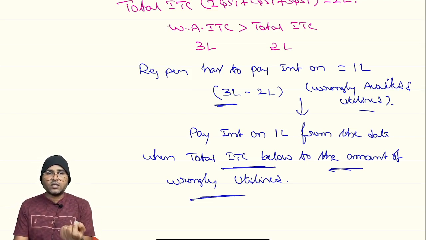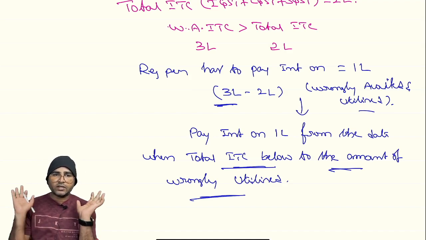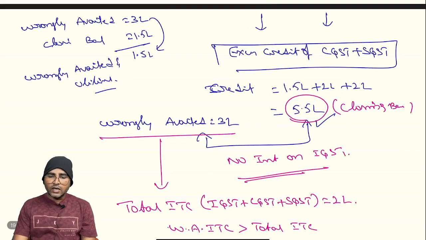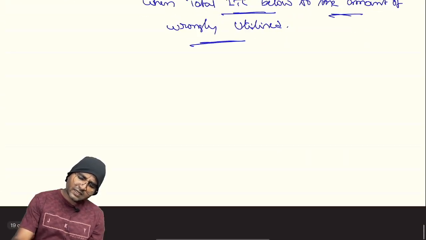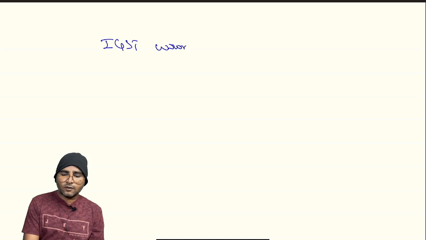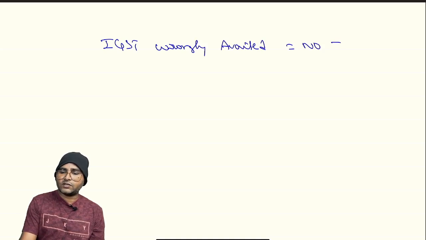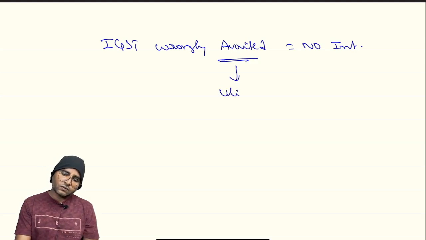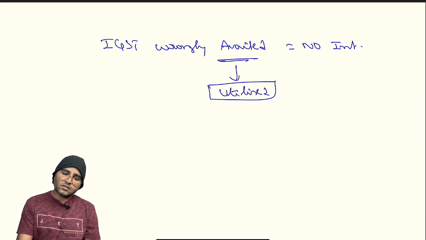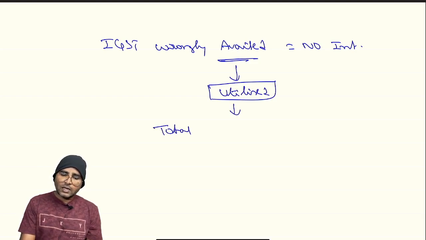From that date onwards, the registered person is liable for payment of the interest. Are you clear with this? I hope with this practical example you can easily understand. Simply, let me say, in the second way, sir, IGST credit wrongly availed: please remember, no interest. Reason, wrongly availed, sir, in the near future it might even be utilized.